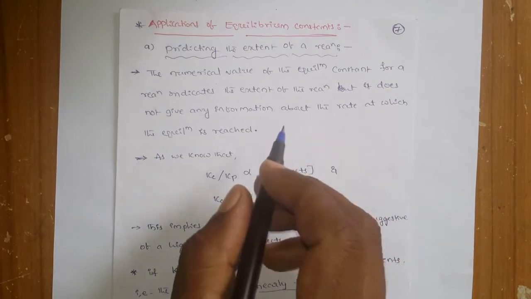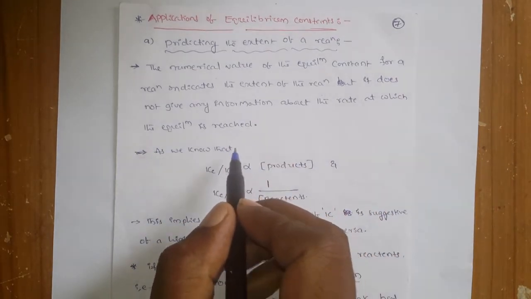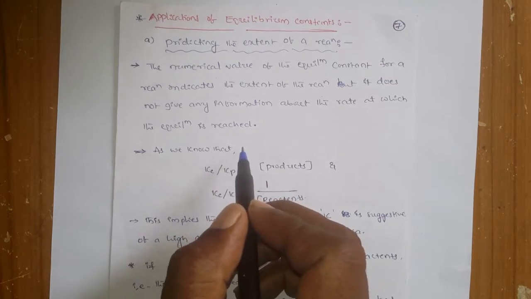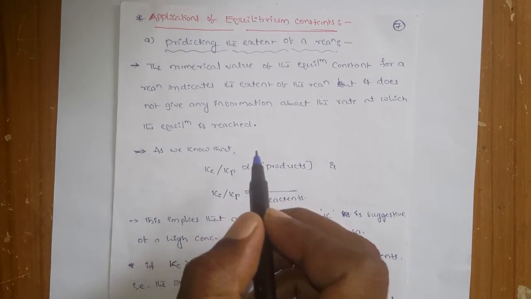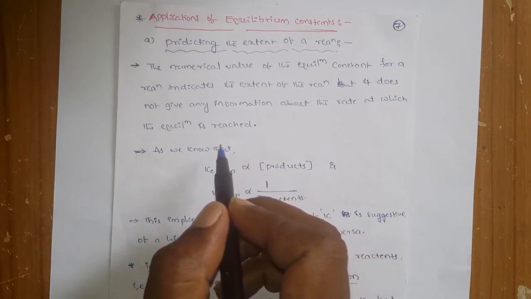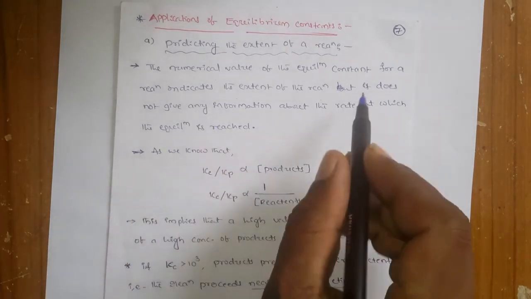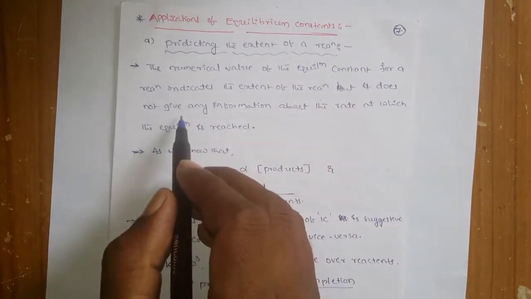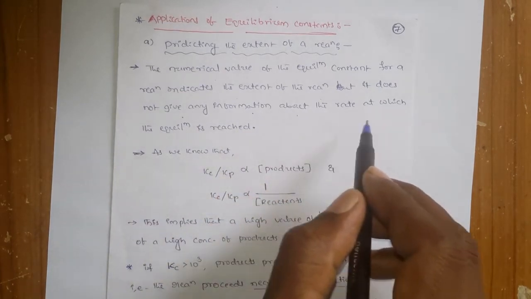That means the equilibrium constant value itself tells you how much the reaction is carried out. But the equilibrium constant cannot give any information about the rate at which the